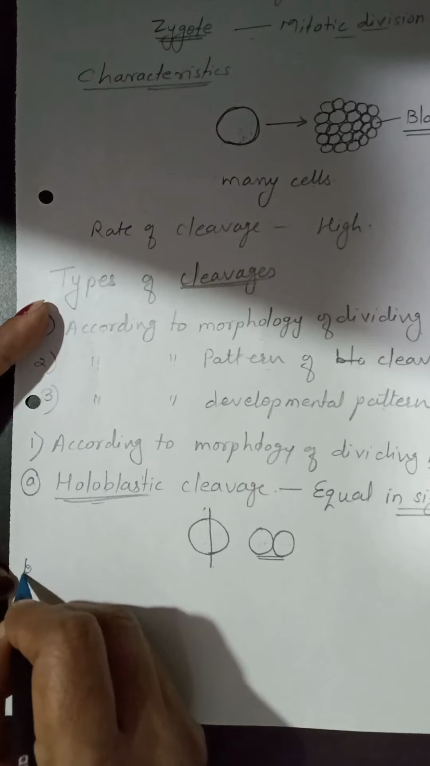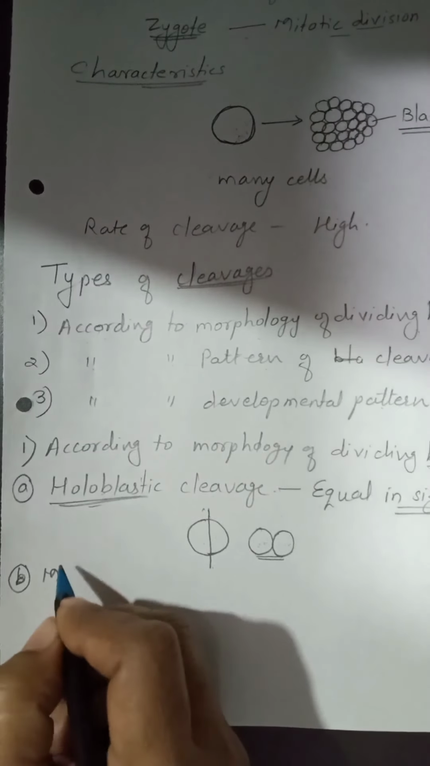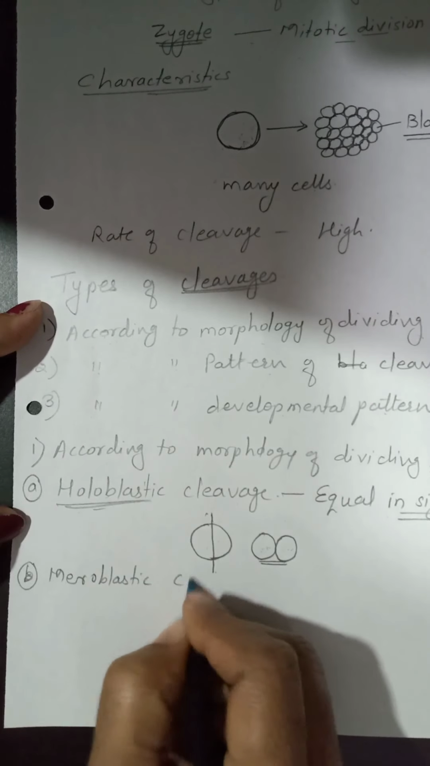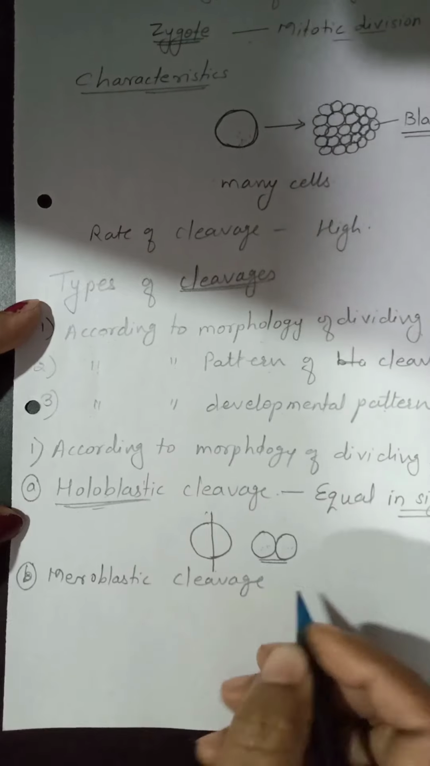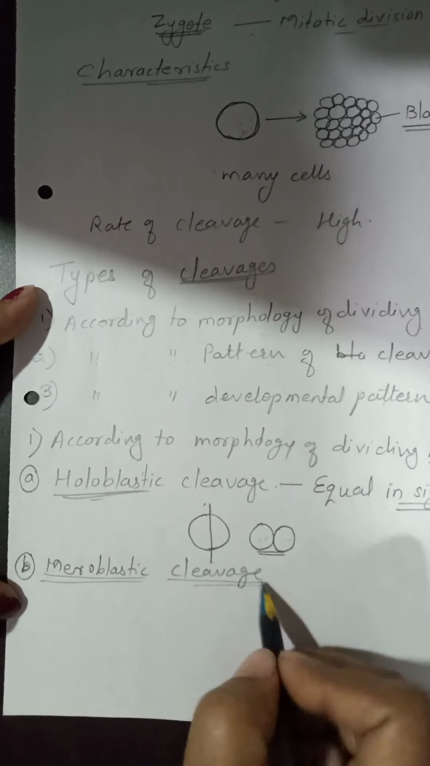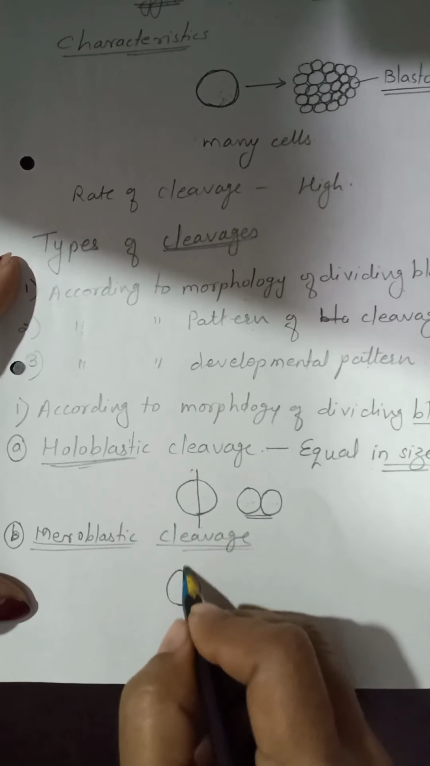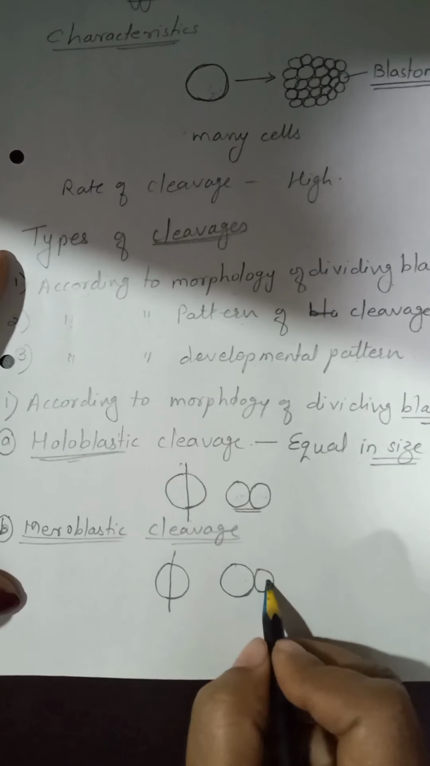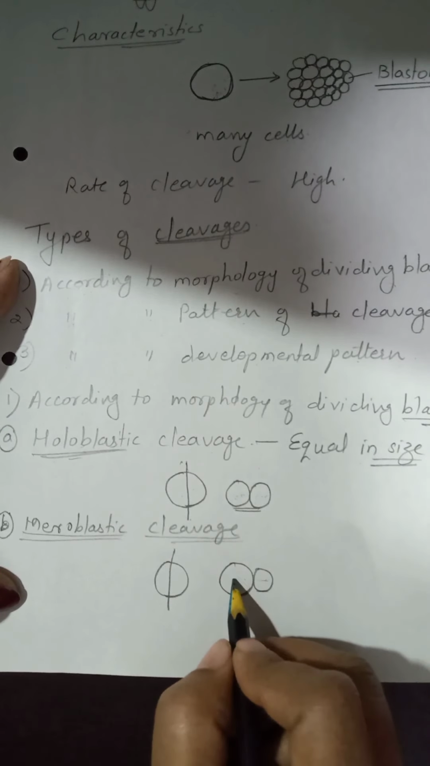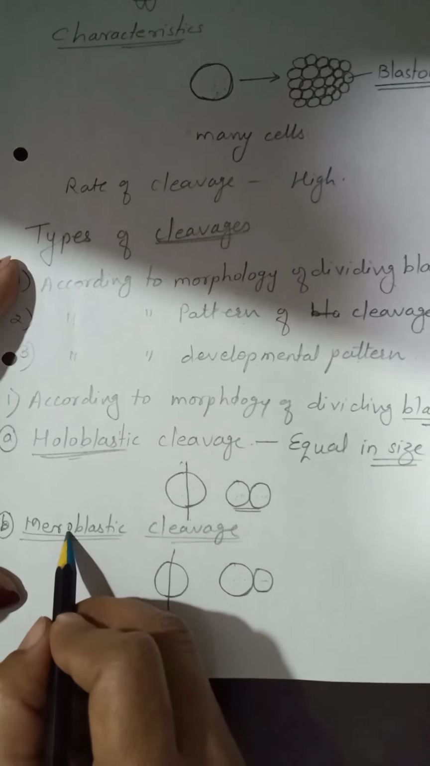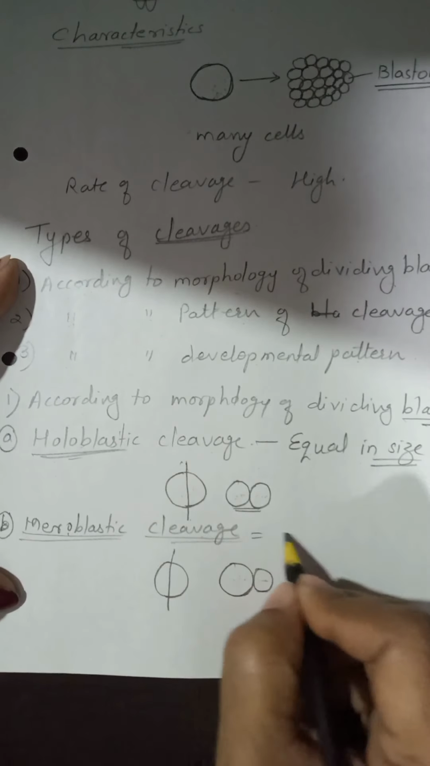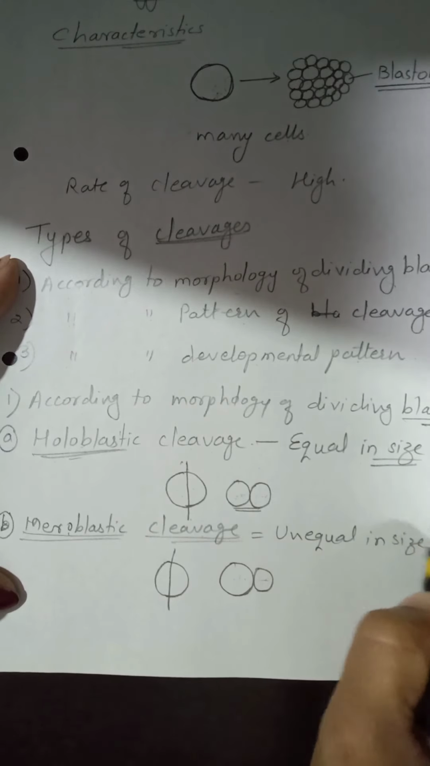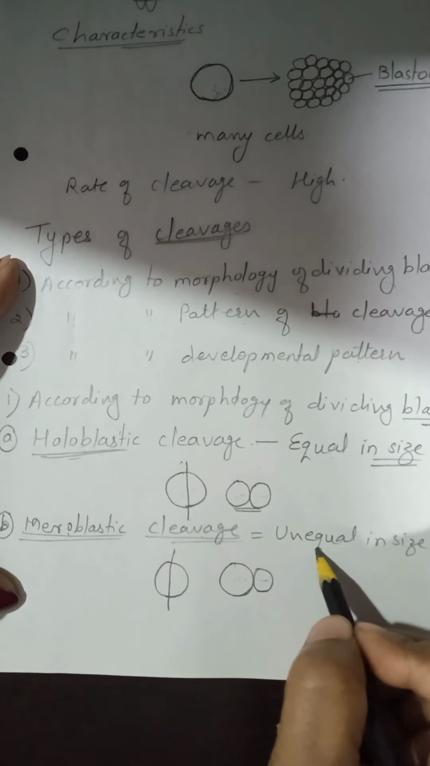Now the second subtype is meroblastic cleavage. What happens in meroblastic cleavage? The single-celled zygote divides, but the size of these blastomeres is unequal. One cell is larger and one cell is smaller. Therefore, this is known as meroblastic cleavage. Meroblastic means unequal in size. Holoblastic means equal in size.